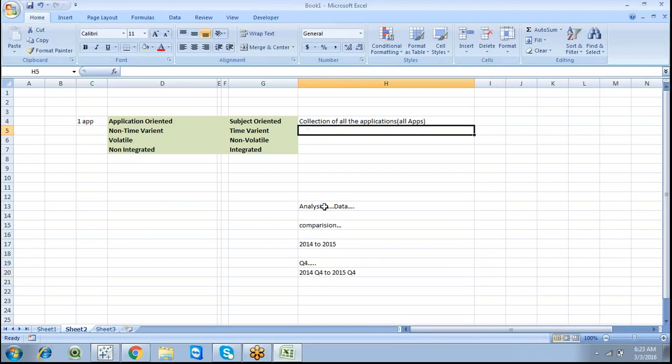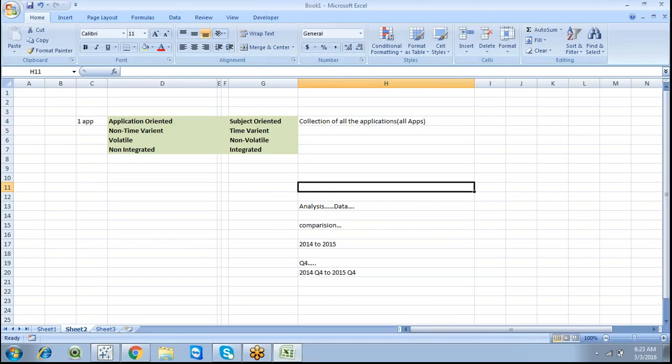It's time variant. If you want to do analysis based on one particular day, say 20 February 2015 data, you can see that particular data.